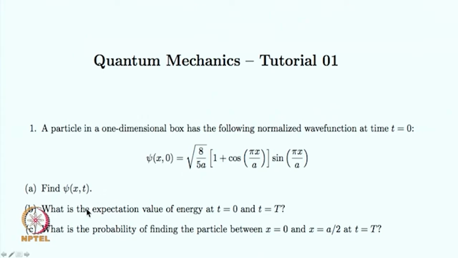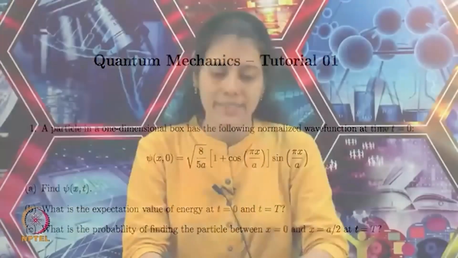The second part asks for the expectation value of the energy at time t equal to 0 and at another time t equal to capital T. The third part asks for the probability of finding the particle between x equal to 0 and x equal to a by 2 at some instant of time. Okay, so let us get started with the problem.